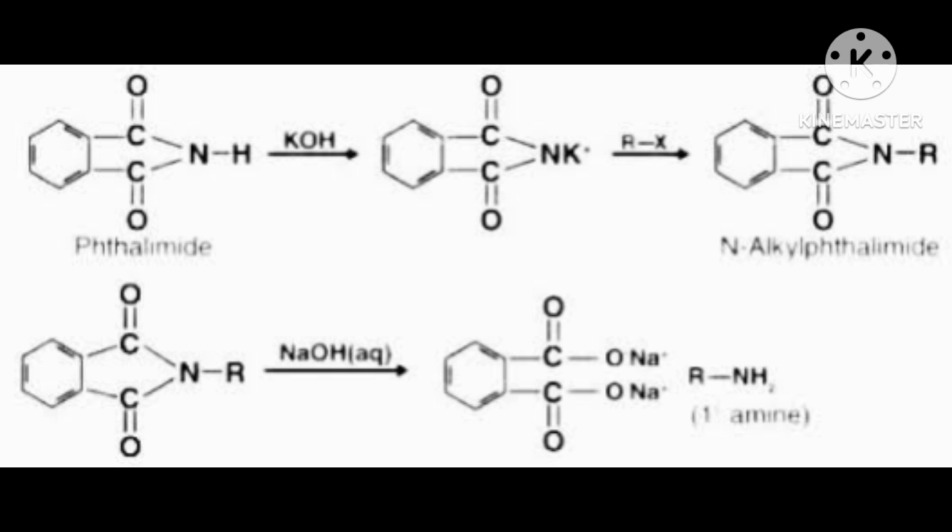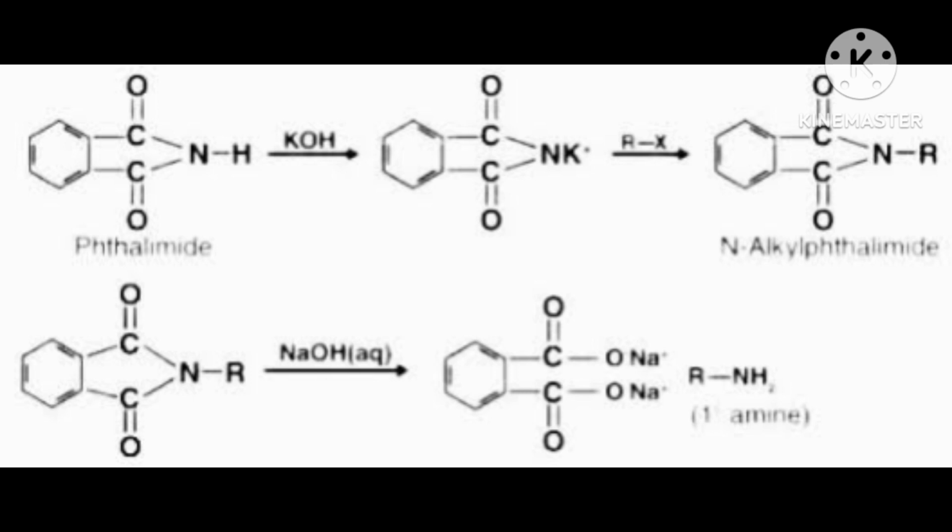One product, what I told you, now became C double bond O, ONa, and second again C double bond O, ONa, and both CO are joined with the benzene ring. Then that is separated, and the main thing is that NR became free.